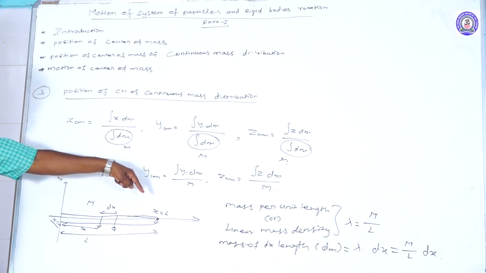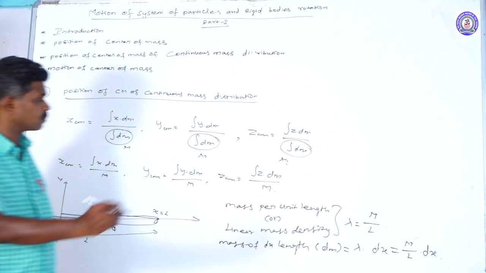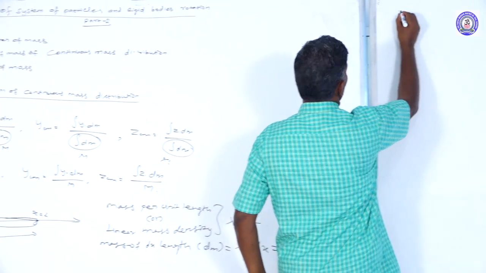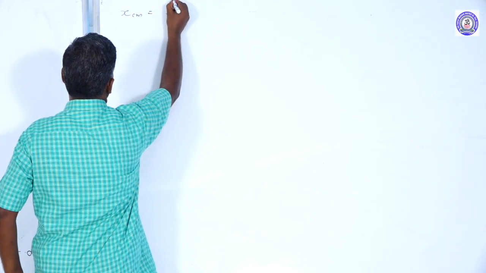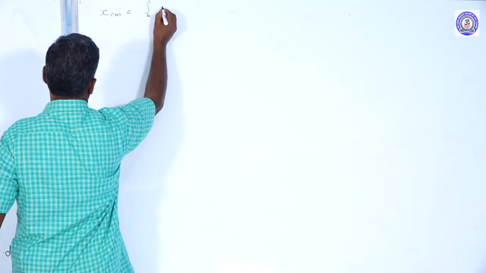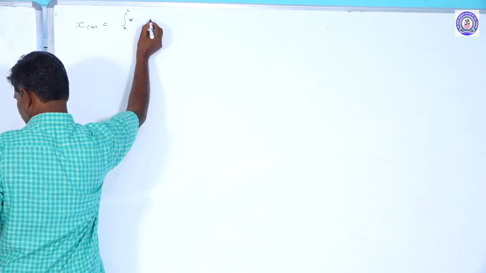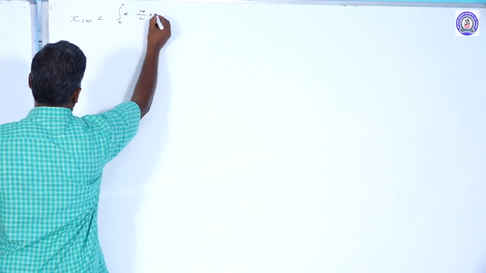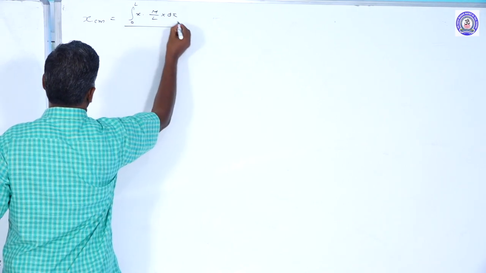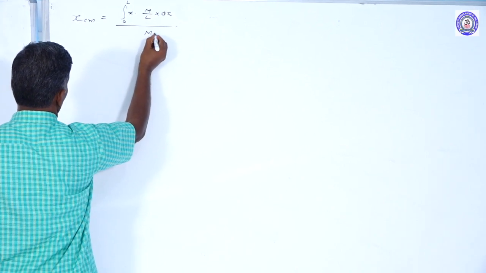The end is x equal to L. That's why the limits are taken as 0 to L. So x_cm is equal to integral from 0 to L of x into dm, where the dm mass can be taken as linear mass density into dx, divided by integral dm, which is the total mass.